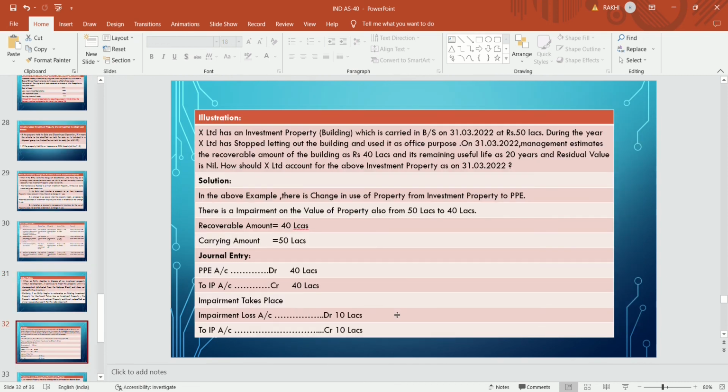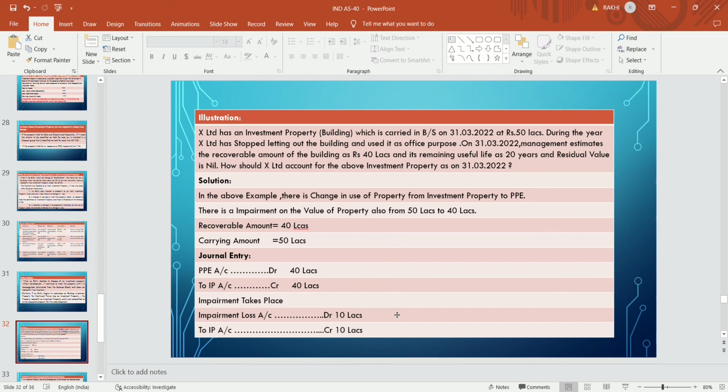There is an example. Suppose X Limited has an investment property, that is a building, which is carried in the balance sheet as on 31st March 2022 at rupees 50 lakhs. During the year, X Limited has stopped letting out the building and uses it for office purposes. There is a change in use. Previously they used it as investment property, but after that they use the asset as PPE. On 31st March 2022, the management estimates the recoverable amount of the building at rupees 40 lakhs, its remaining useful life is 20 years and the residual value is nil.